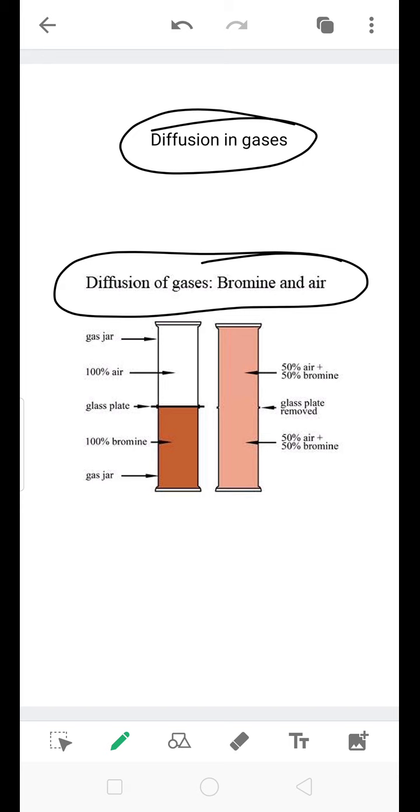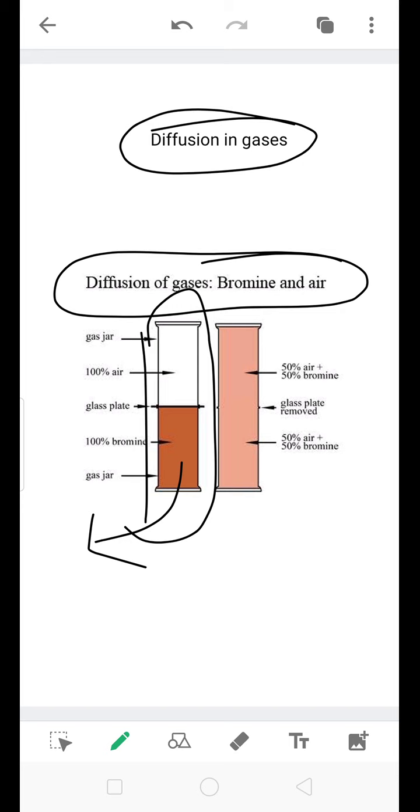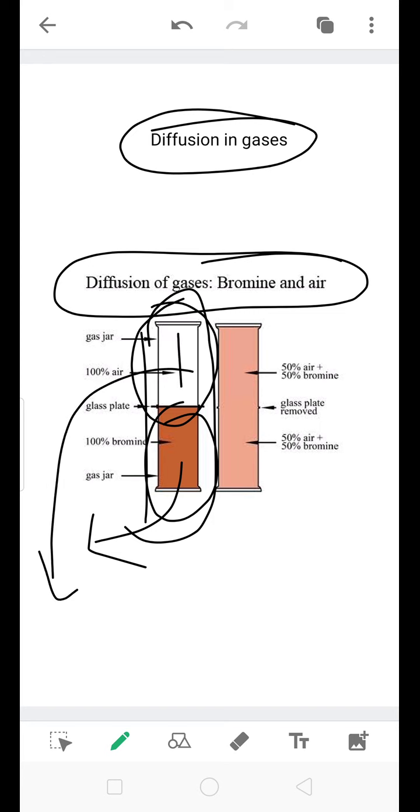Take a gas jar. Here is a gas jar containing bromine vapors. Bromine vapors are brown-red in color. Place a jar containing air upside down on the jar containing bromine vapor. In this gas jar, bromine vapor is there, and this is empty, meaning only air, which is invisible to us, is present in this gas jar.